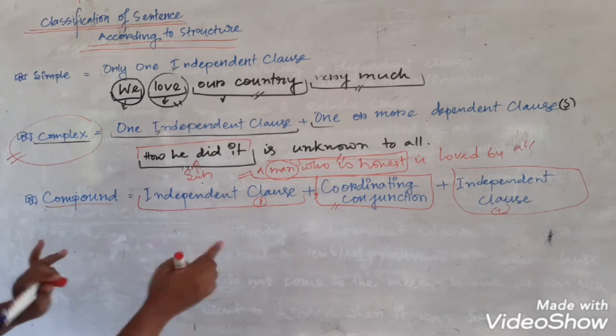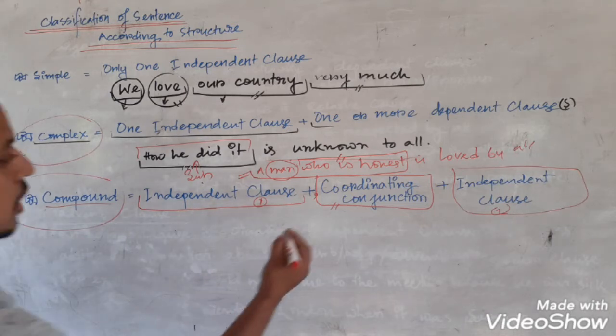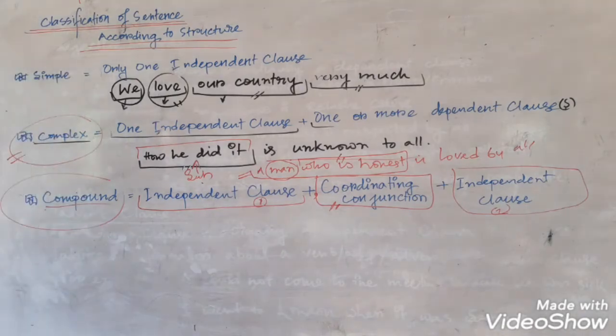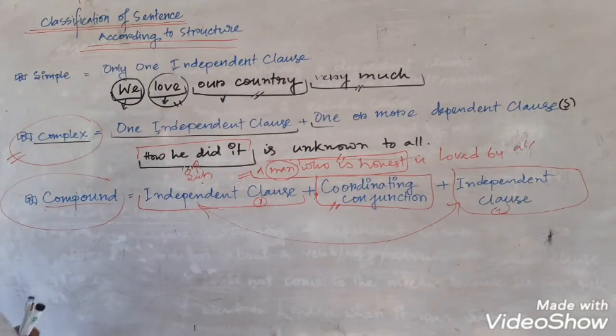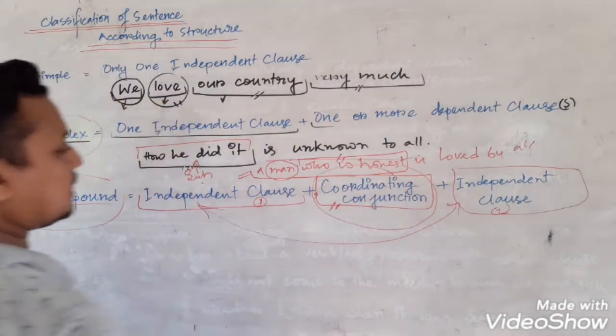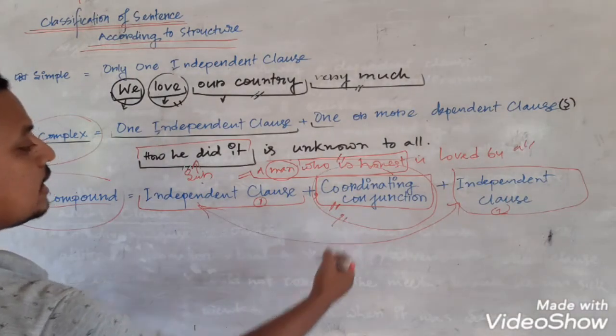And that's why it is called compound sentence. There is a relationship between these two independent clauses, and the relation is stated by this coordinating conjunction, and that's why it is called coordinating conjunction.